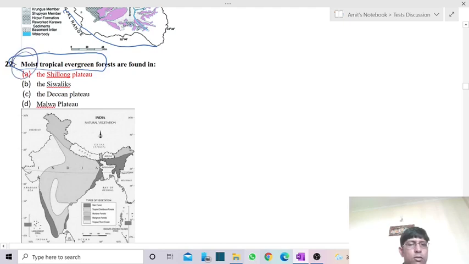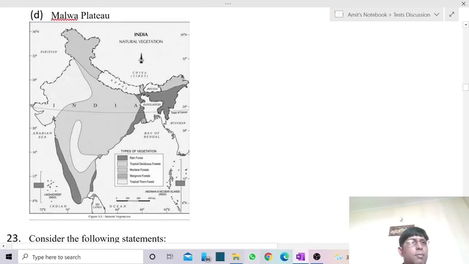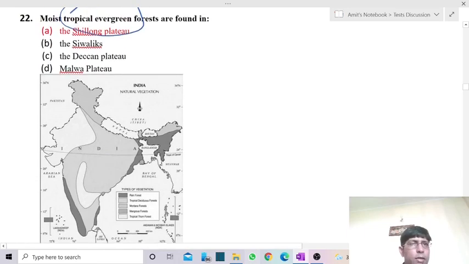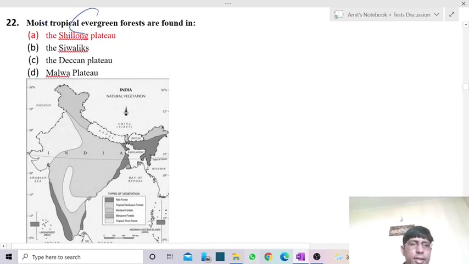Moist here stands for a region which witnesses rainfall or heavy rainfall throughout the year, usually having wet climatic conditions, and also forming part of the tropical area. India usually has a tropical type of climate. So the region which witnesses huge rainfall throughout the year may also have evergreen forest, which does not have any dry season. In this case it is the areas near the coast witnessing rainfall throughout the year, having moist evergreen forest with good rainfall.